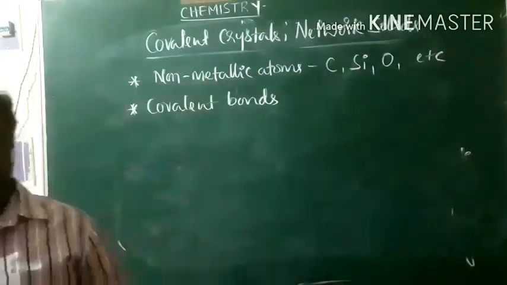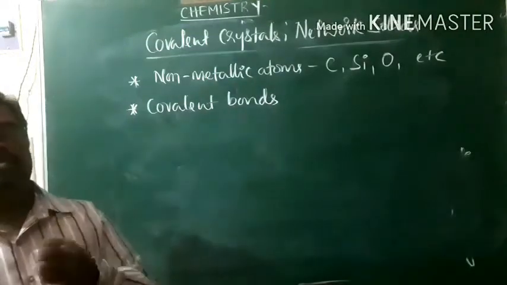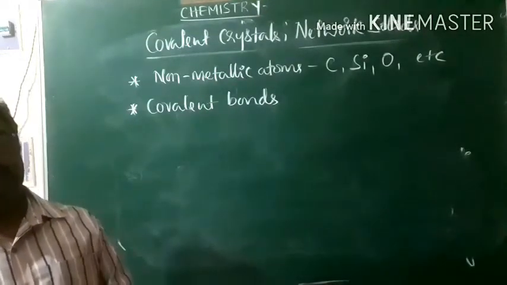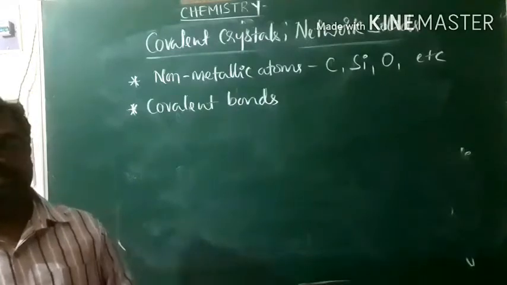The covalent bond is a strong force of attraction due to the sharing of electron pairs.